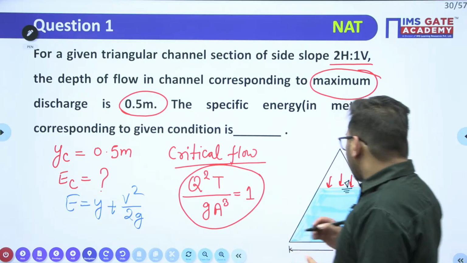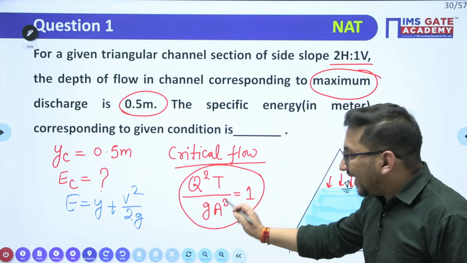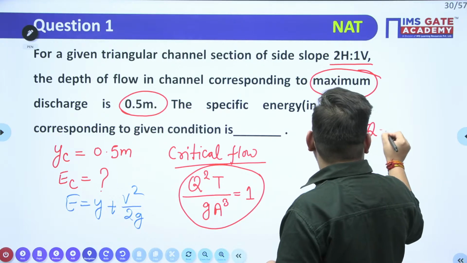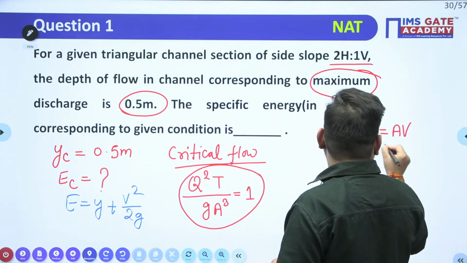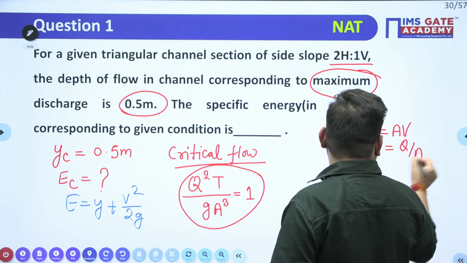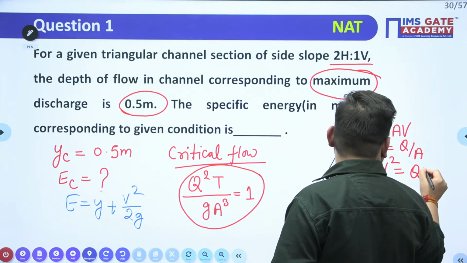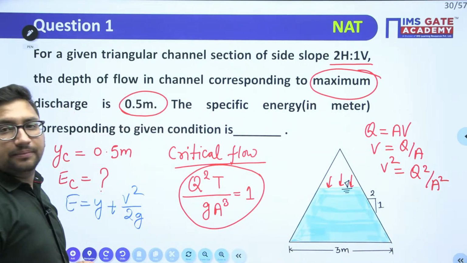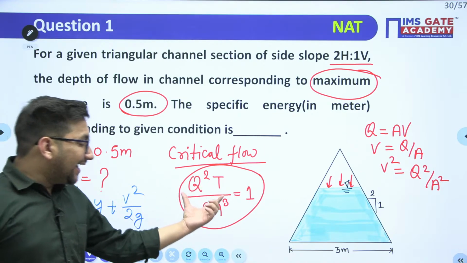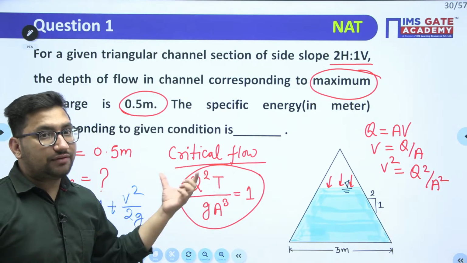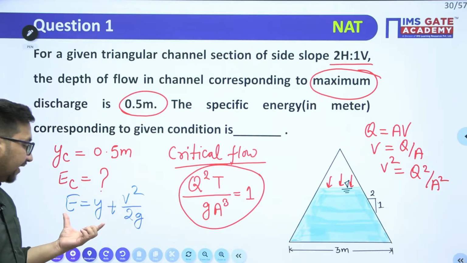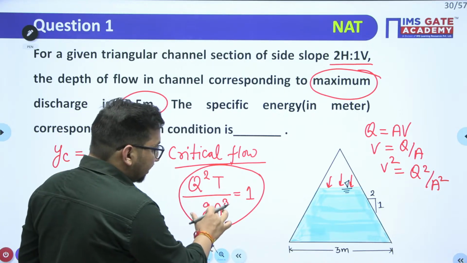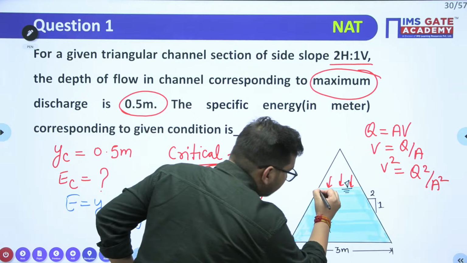Now can I say Q square upon A square is nothing but velocity square? As I know that Q is equal to area into velocity, velocity will be equal to Q by A, or velocity square will be equal to Q square upon A square. So from here I can calculate the velocity value or V square value. If V square is known to me, I can find out the energy here. Now for this Q square upon A square, I will need the top width. So first try to find out this top width.